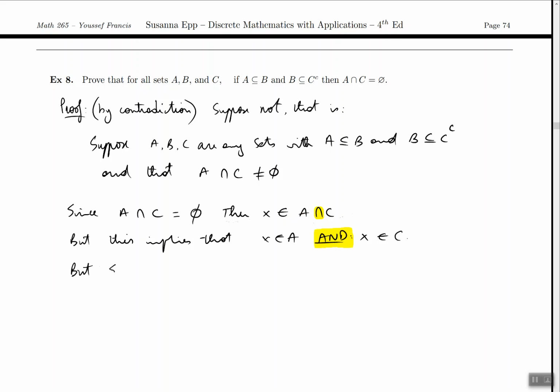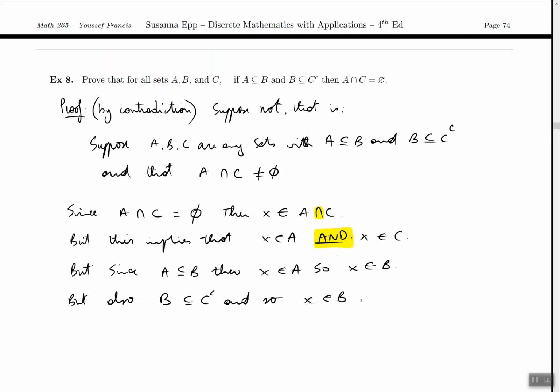Since A is inside of B, the element that's already in A is automatically inside of B. So since X is in A, X is inside of B. But also, we know that B as a set is inside of C complement. And so the X that was in B will now be transferred to C complement. This implies that X is now inside of C complement.